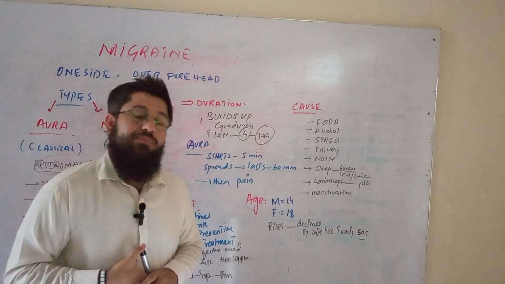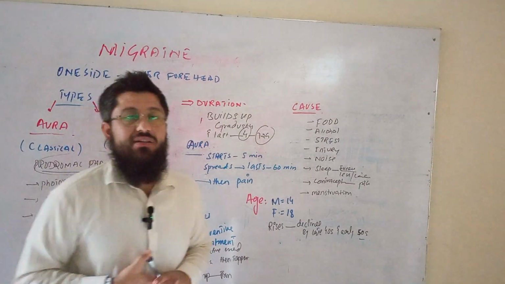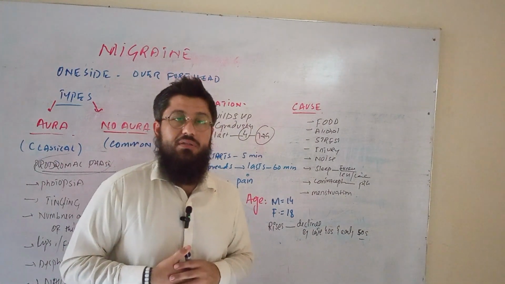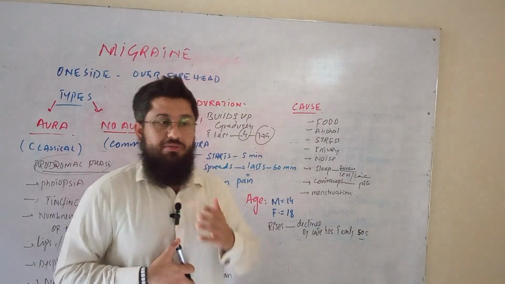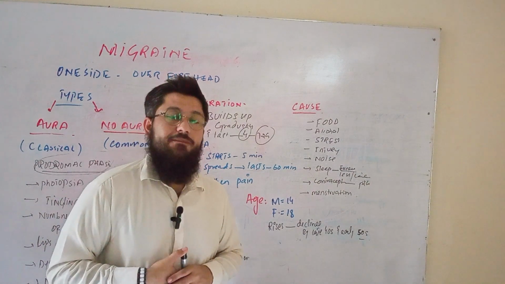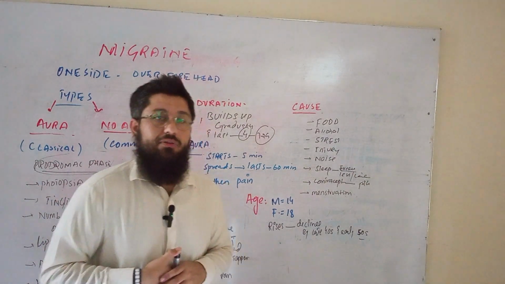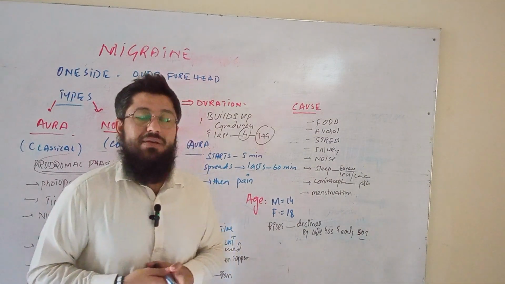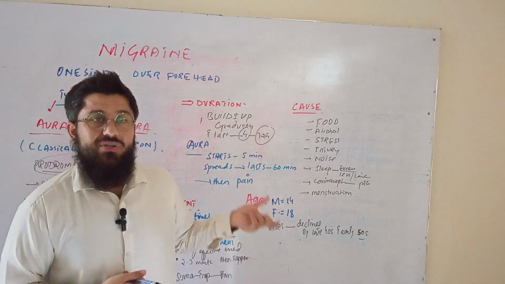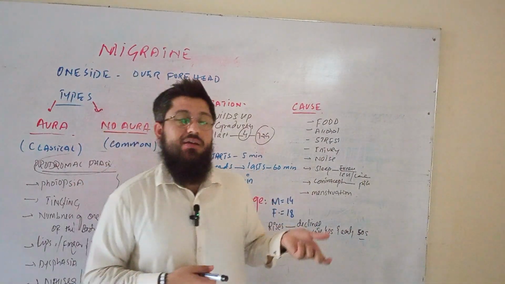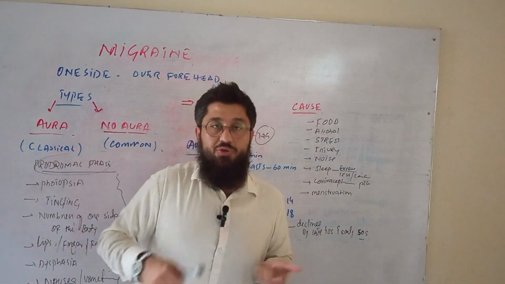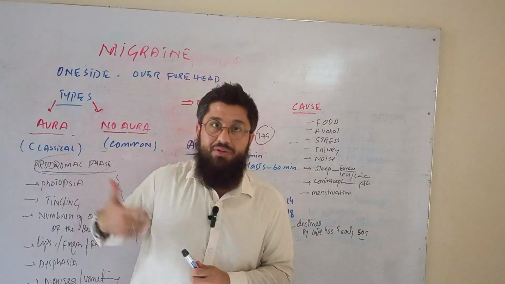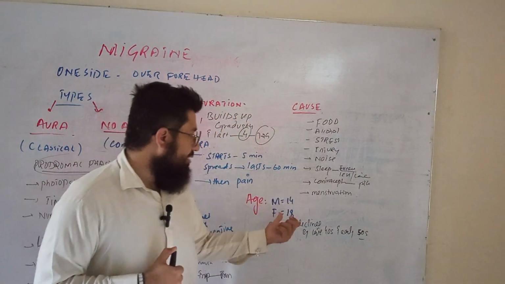So in the female, the age factor is fixed at 18. Around about 18, this migraine attack may happen to the female. Otherwise, before this, there won't be any migraine. That pain will not be called migraine, okay? So this is the main age factor set for the migraine. If these people come with a severe type of headache on one side of the head, and with these symptoms, you can place the patient in the category of migraine pain, okay? So this is the age factor.